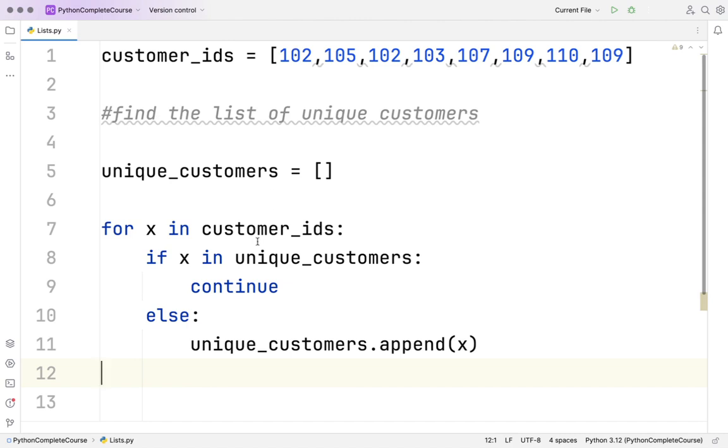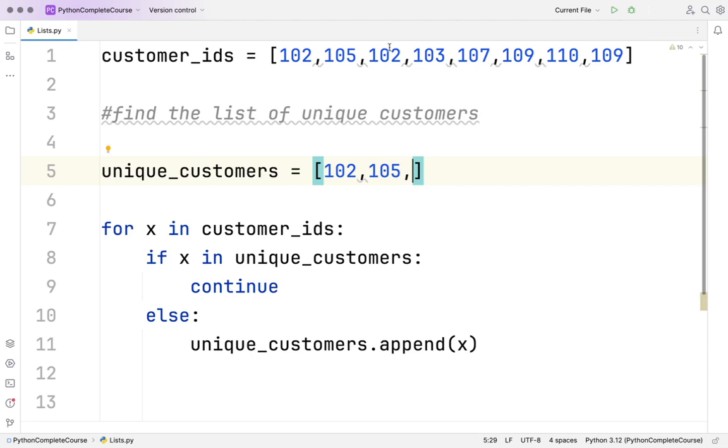Now, what will happen? Initially the value will be 102. So, if 102 in unique customers, no, because the list itself is empty right now. So it will go to the else part, and it will append 102 at the end. So this will become 102. Next time, it will again have 105 as the value, go to this part, and append 105 here.